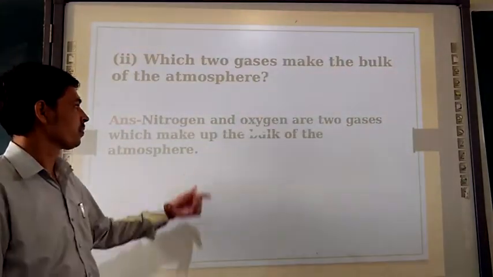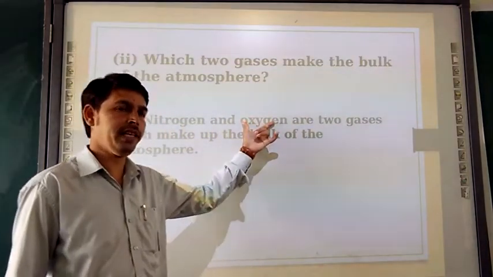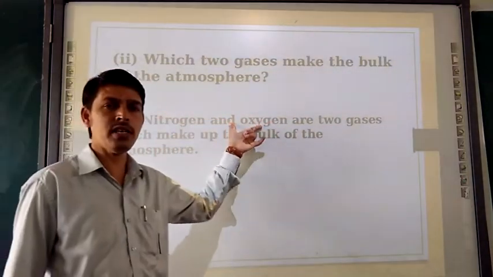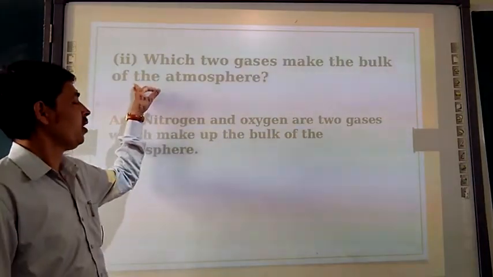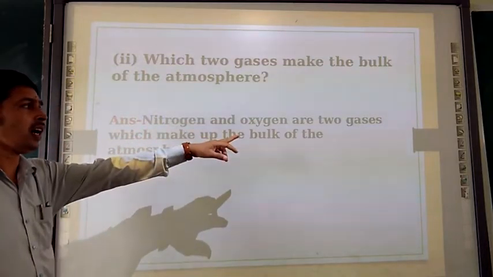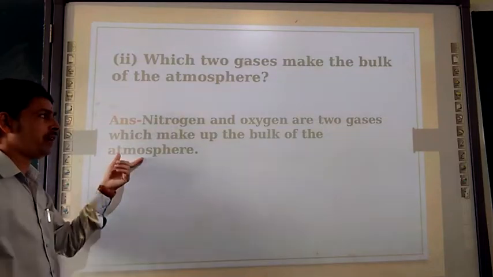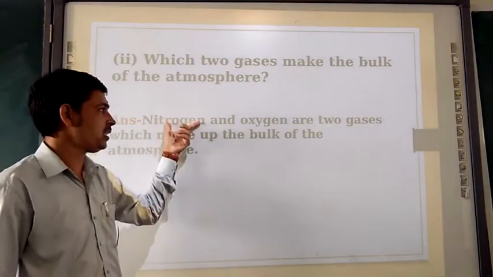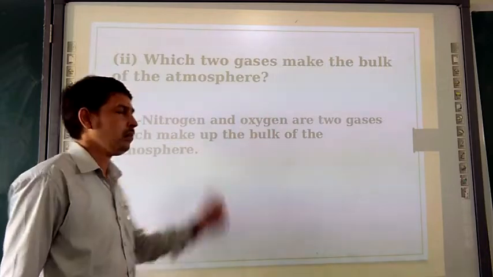So here, 78% and 21%, right? So nitrogen and oxygen are the two gases which make up the bulk of the atmosphere. Percentage wise, 78 and 21%.